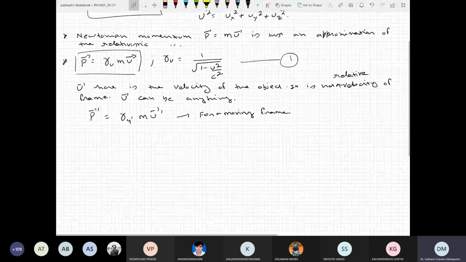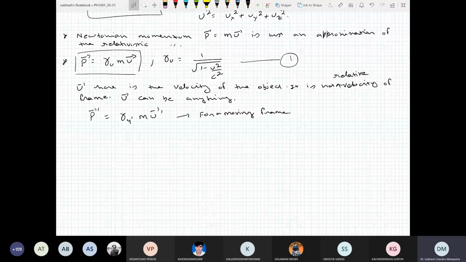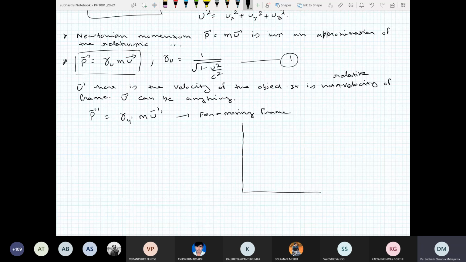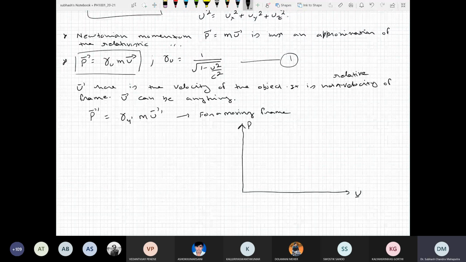Now one question that arises, let us try to plot two different momenta. One is the Newtonian momentum and another one is the relativistic momentum. So let's plot p with respect to u by c. P Newtonian would be something, yeah.